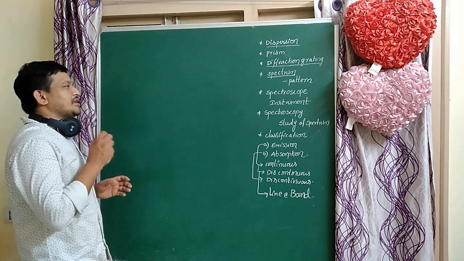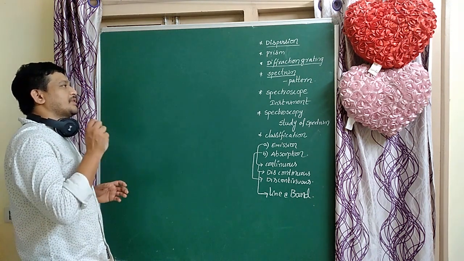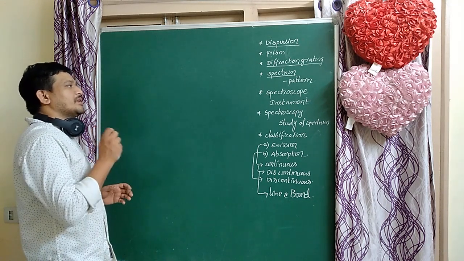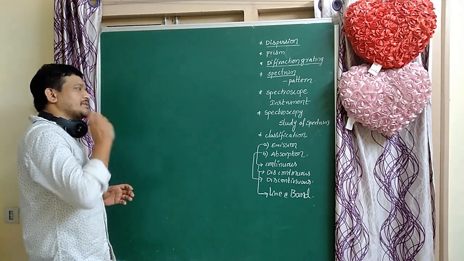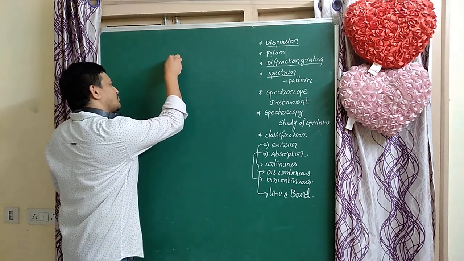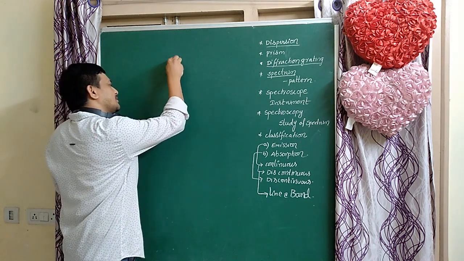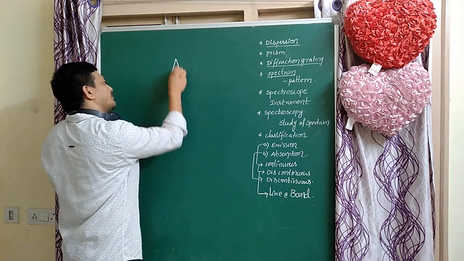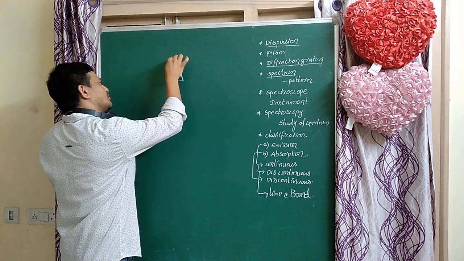So what is dispersion? Dispersion means splitting of wavelengths of a particular radiation. When light or radiation passes through a prism, splitting of the radiation is possible.